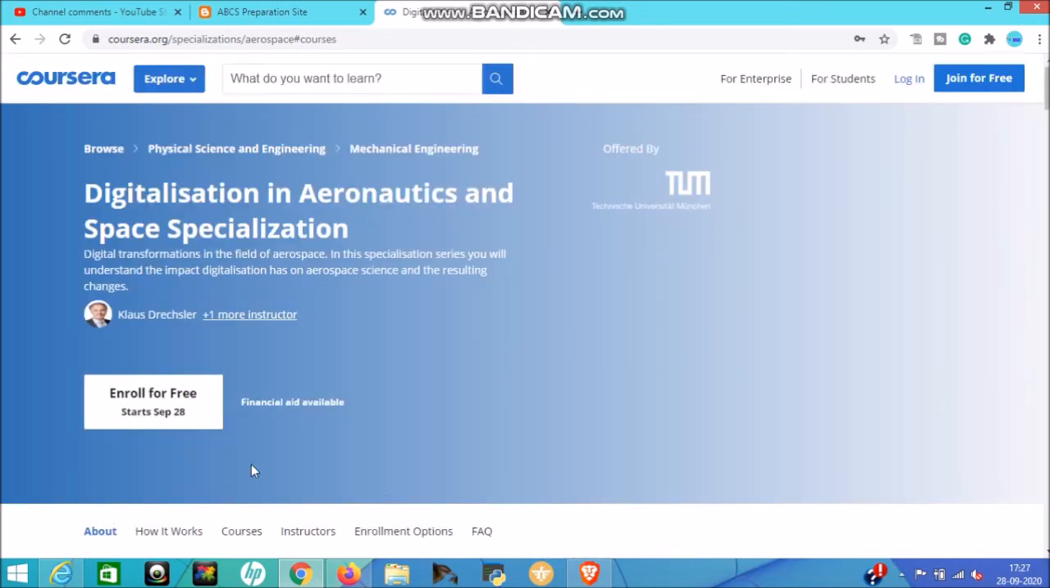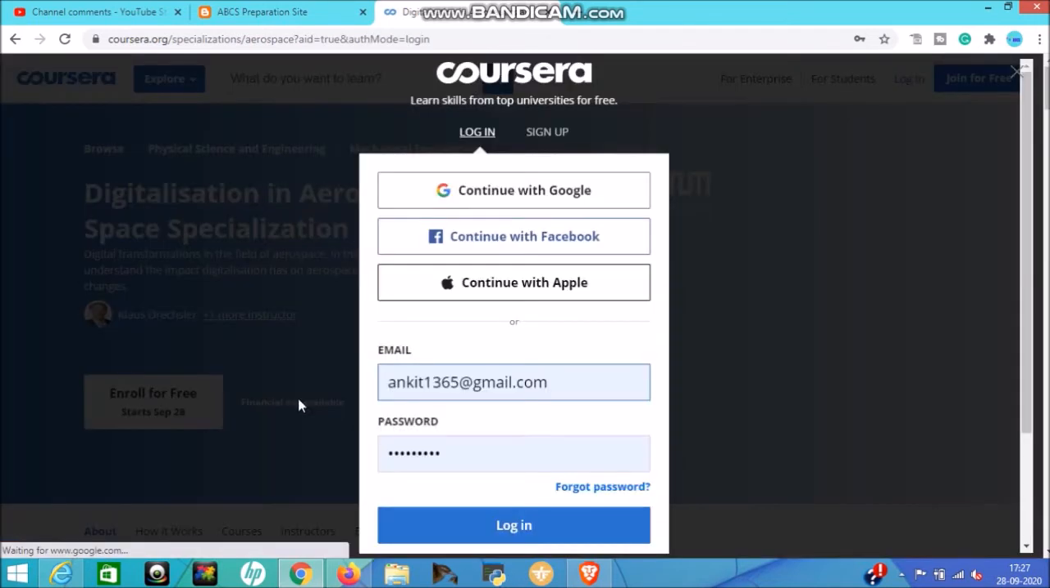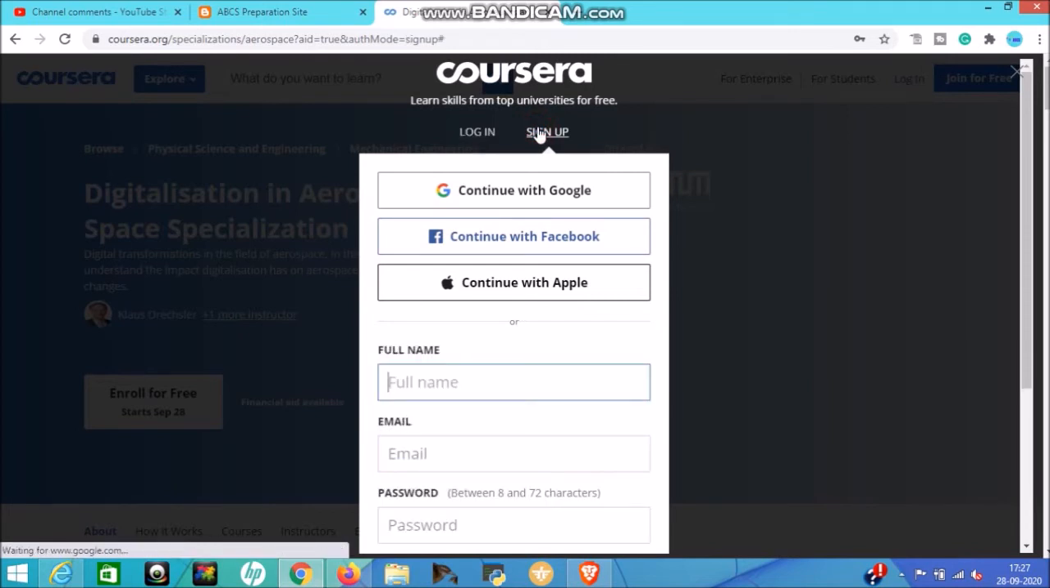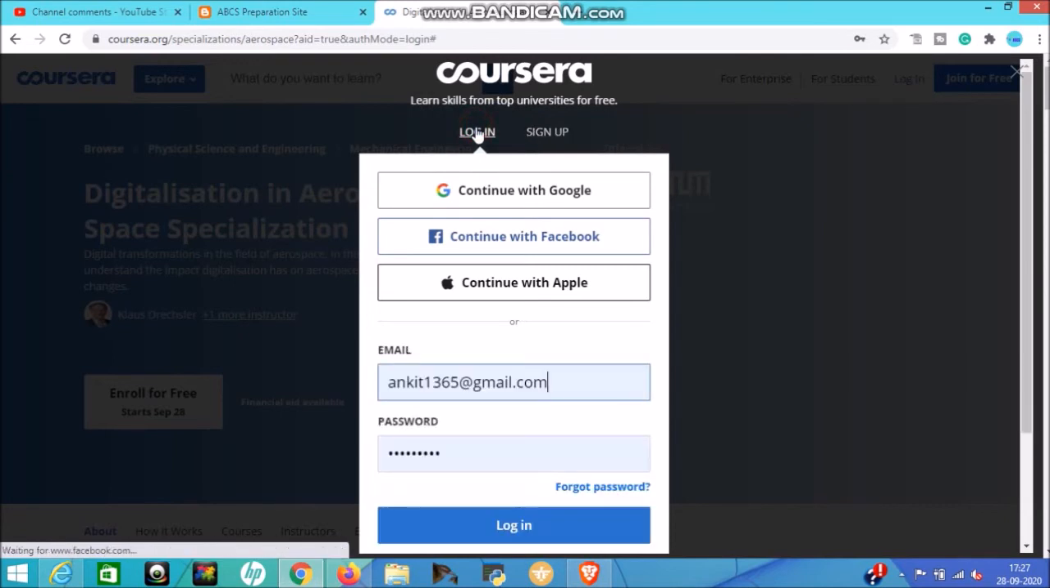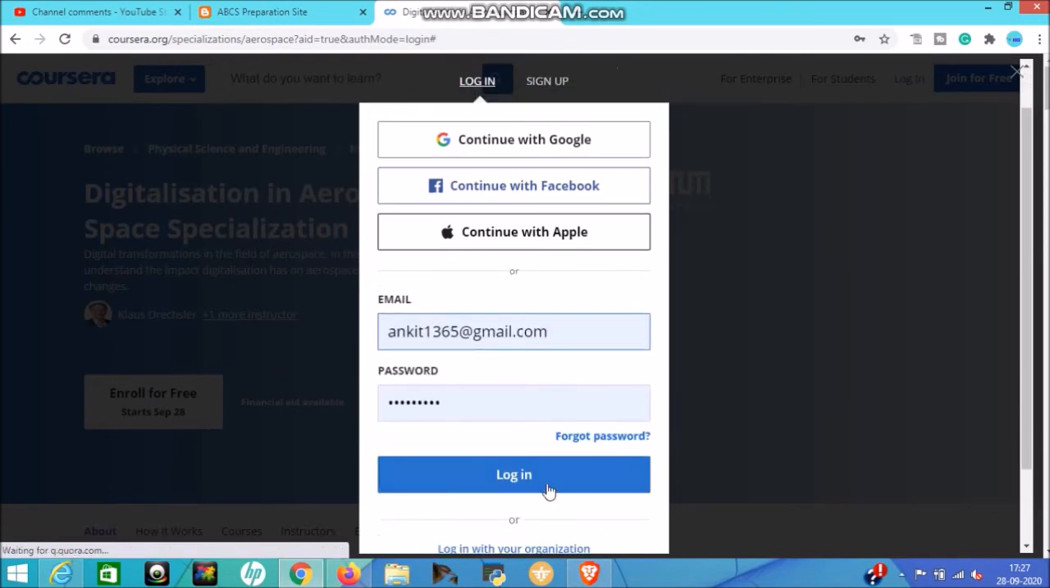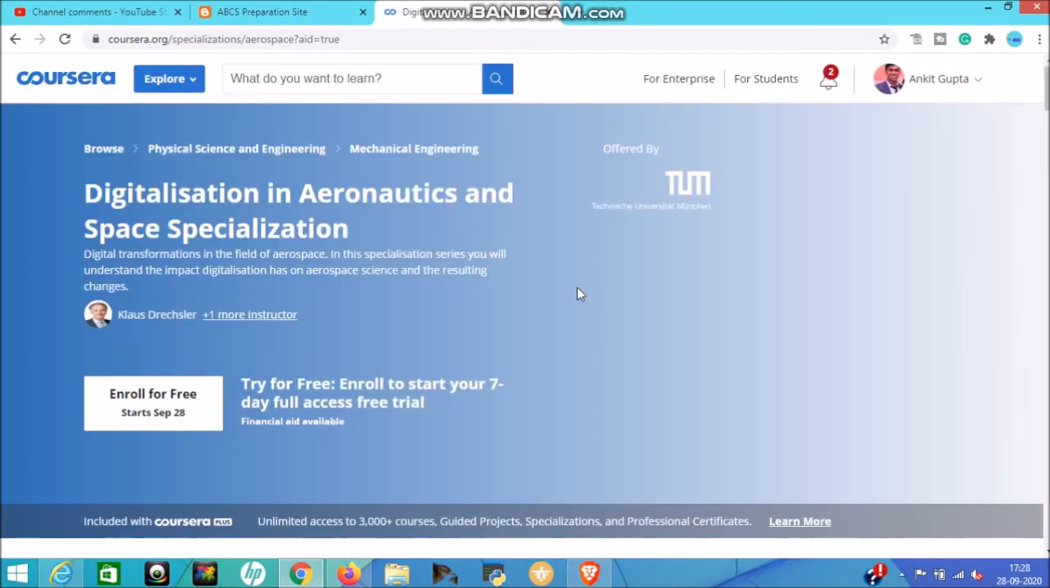So now we'll go to the financial aid available, and the link for each content I will share in the description, so don't worry about all this. First click on it, then it will ask for a login or sign up option. If you're new to this website, go to the sign up option and create your account, and if you already have an account, go to the login option, provide your email ID and password. After that, the page will be loaded. Then we'll go to the financial aid.